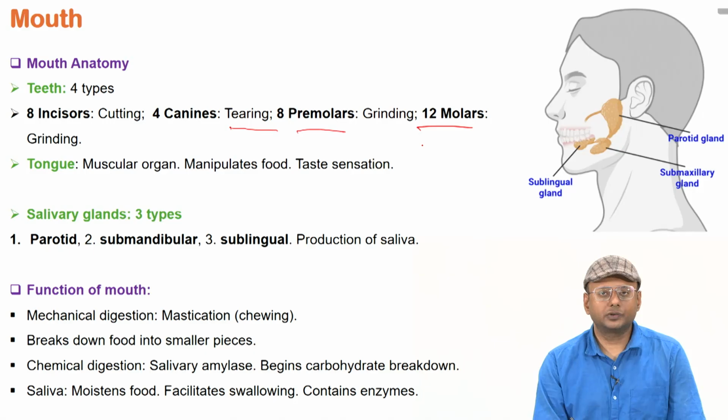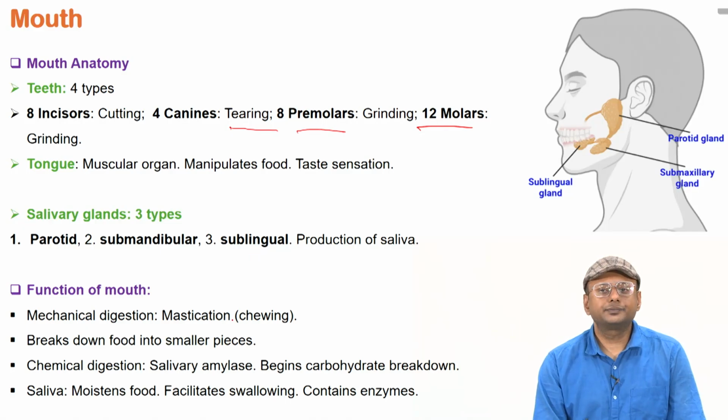Then we have the tongue, which is a muscular organ. You can easily manipulate the food with it, and of course you can also taste the food. Then we have 3 types of salivary glands: parotid, submandibular and sublingual. They produce saliva, which is a very important component of the mouth. What are the functions of the mouth?